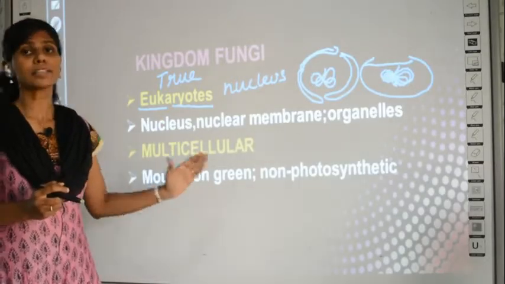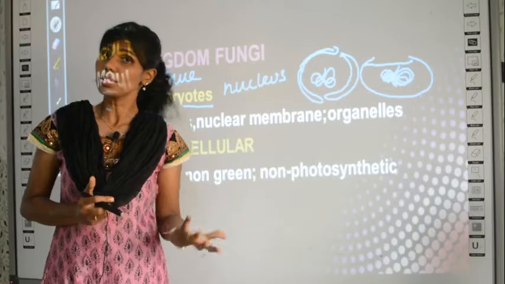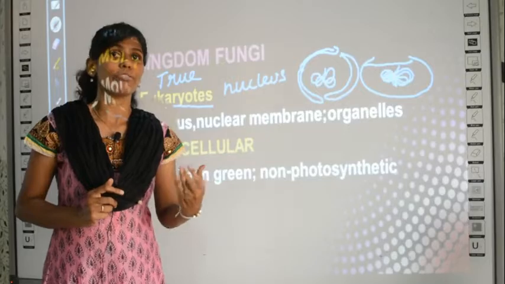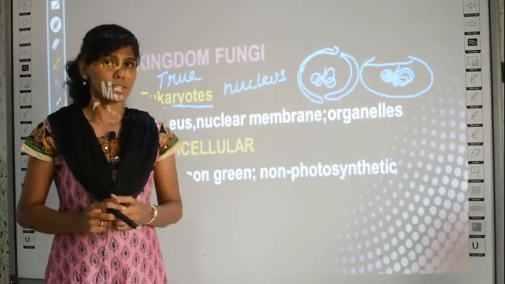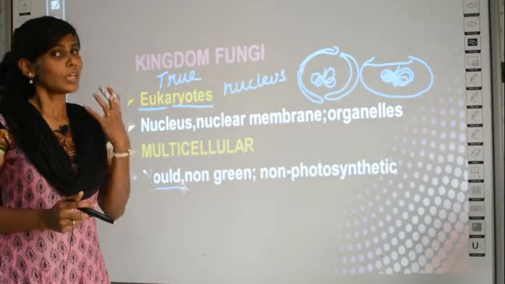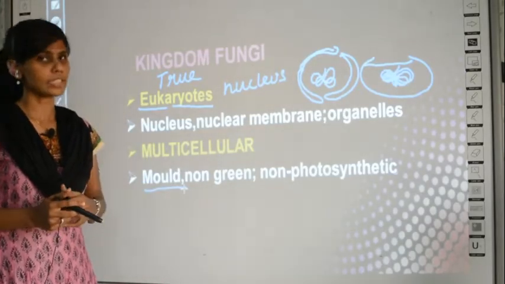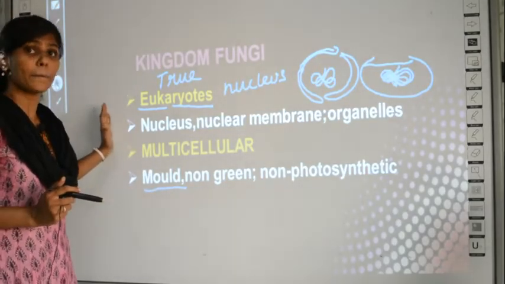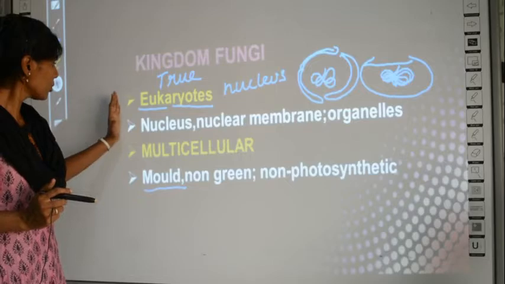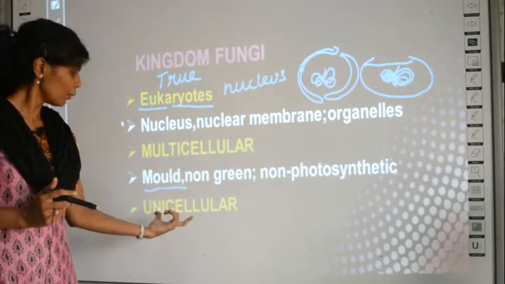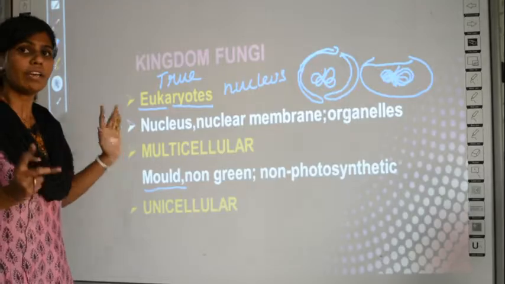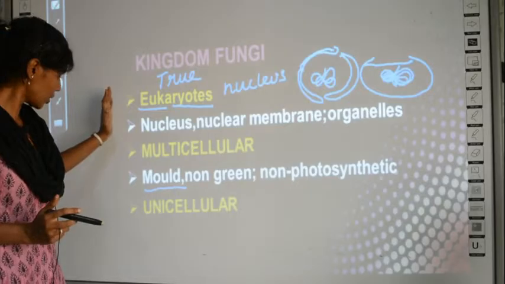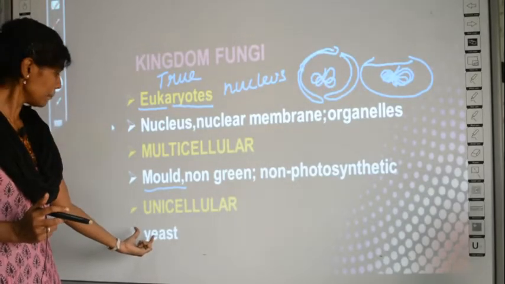If it lacks chlorophyll, it means there is no photosynthesis either. Algae are green and plants are green because they have chlorophyll, and they can carry out photosynthesis, right? Whereas fungi don't have chlorophyll and there is no photosynthesis. So this is the next property. I told you already that fungi may be multicellular or unicellular. We have studied multicellular fungi. Now we will learn about unicellular fungi. If a fungus is unicellular, it is called yeast. What are unicellular fungi called? They are called yeast.